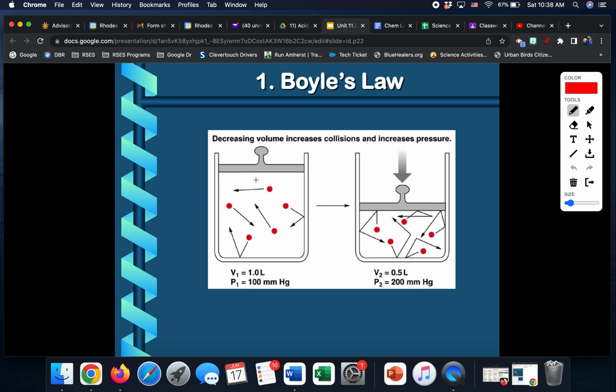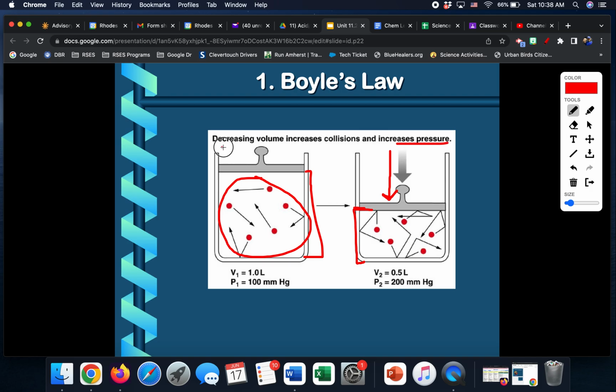So look here. We can see these gas molecules are pretty spread out. And once we lower the volume, meaning there's less space, now they can only fill up this much space instead of here. Well, now those same number of particles are in a smaller space, so they're going to hit each other more. And when they hit each other more, that's going to create pressure.